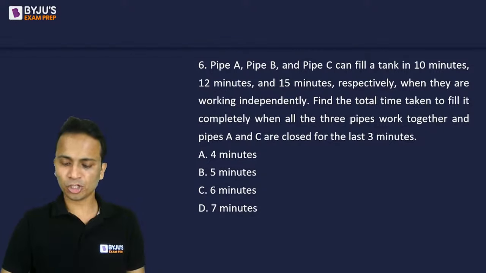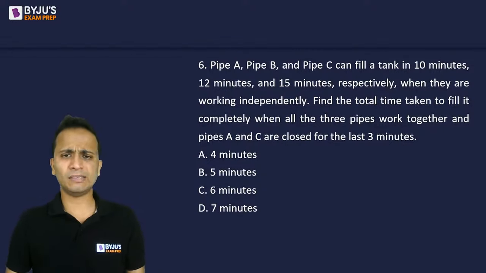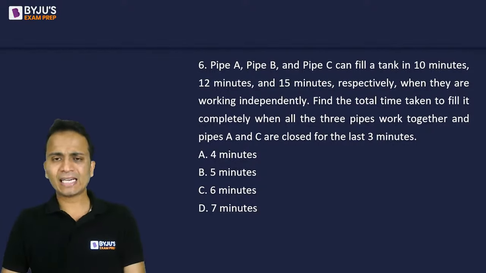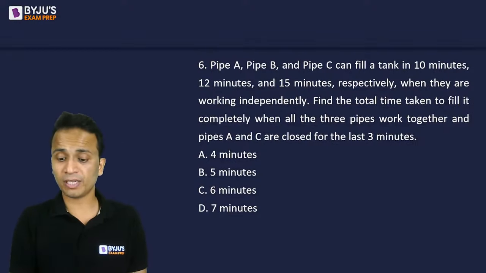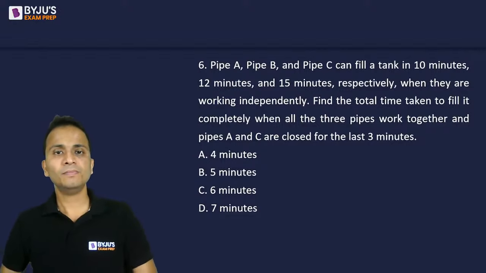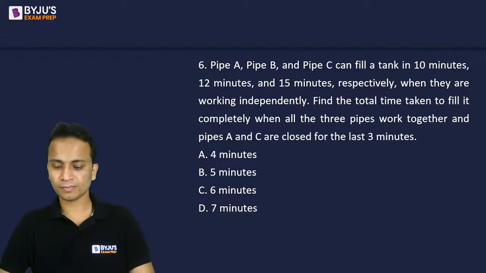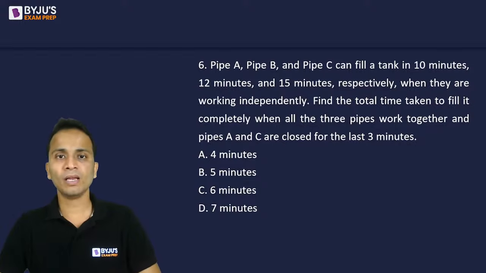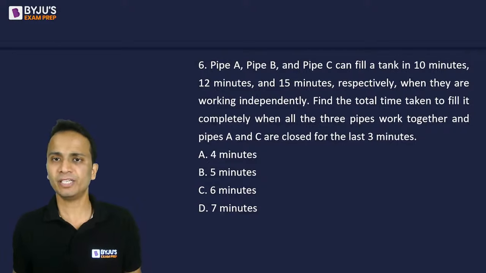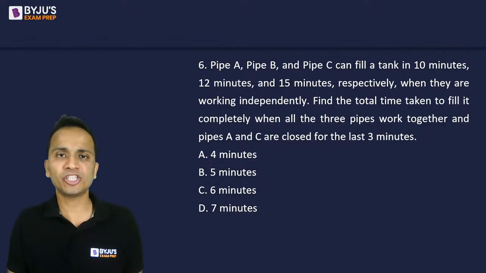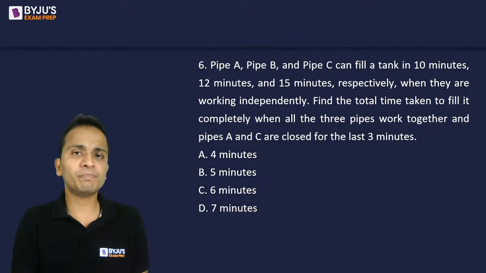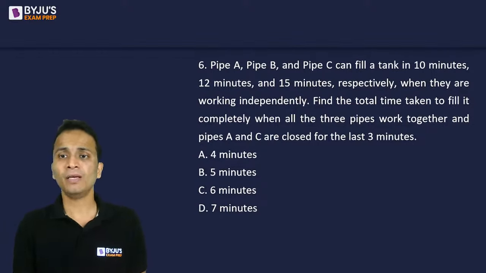Now, this question is based on the concept of pipes and cisterns. This is nothing new. कोई नया concept नहीं है pipes and cisterns. Exactly the way in which you have done the previous questions, you can finish this particular question as well. So pipes A, B, and C can fill the tank in 10, 12, and 15 minutes. So all three of them are filling the tank. इनमें से कोई भी आउटलेट नहीं है, कोई लीकेज गिवन नहीं है. Okay, so all three pipes are doing positive work.